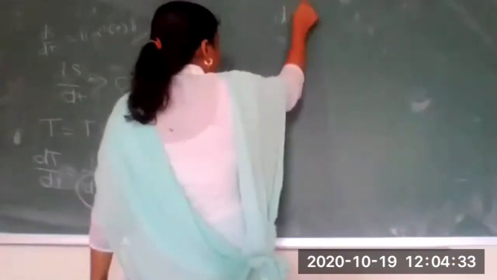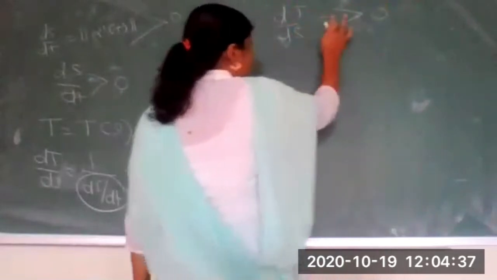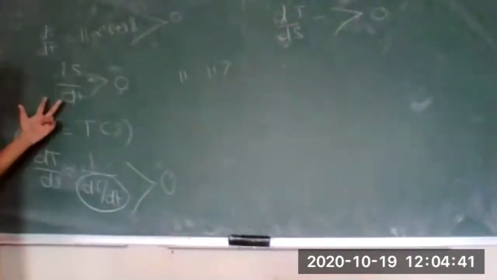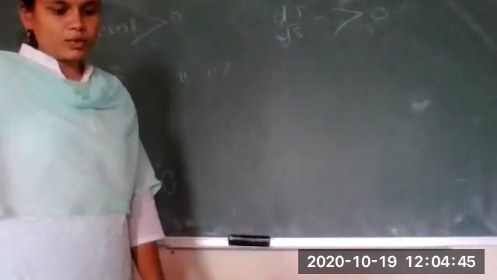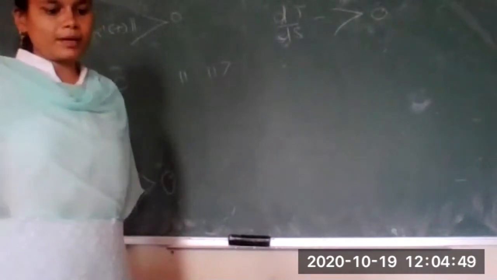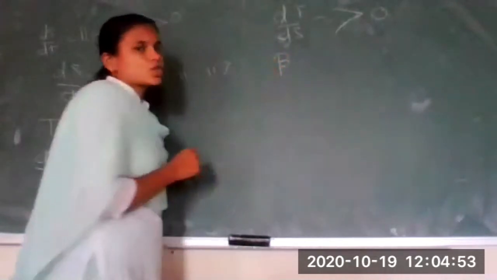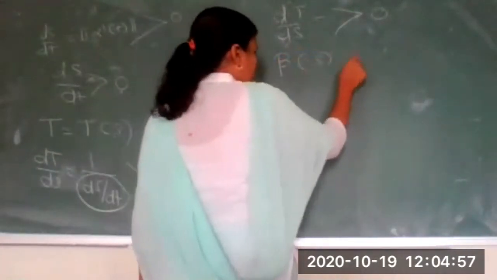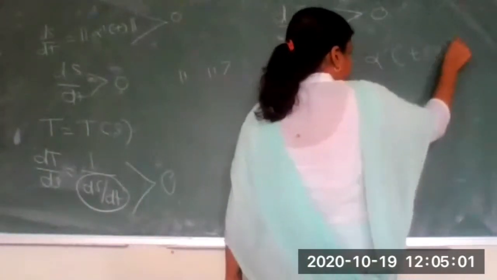Okay, so I can have dt by ds strictly greater than 0, right? So we have two quantities here: ds by dt is strictly greater than 0, and dt by ds is also strictly greater than 0. But we have to find a reparameterization. Let us assume that beta is a reparameterization such that beta of s is nothing but alpha of t of s.